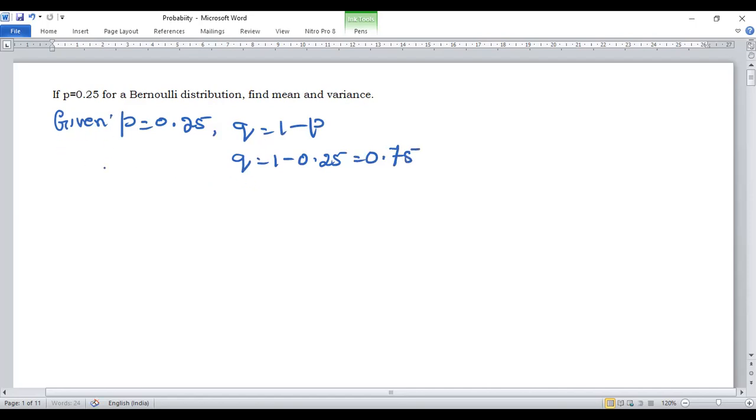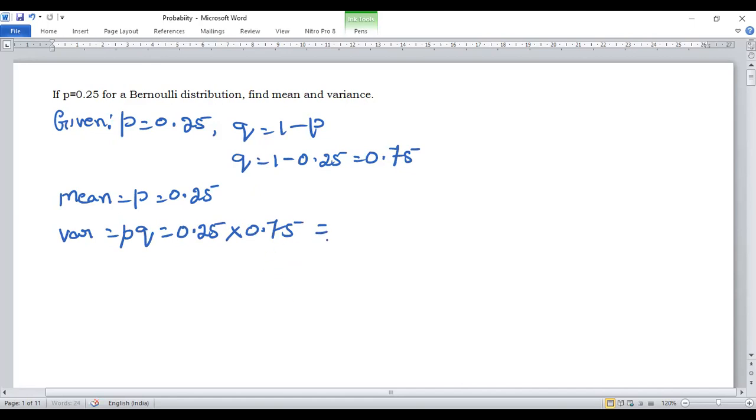q is equal to 1 minus 0.25, which is 0.75. Then the mean is equal to p, which is 0.25. The variance is equal to p into q, that is 0.25 into 0.75, which is equal to 0.1875. This is the mean and variance of the Bernoulli distribution.